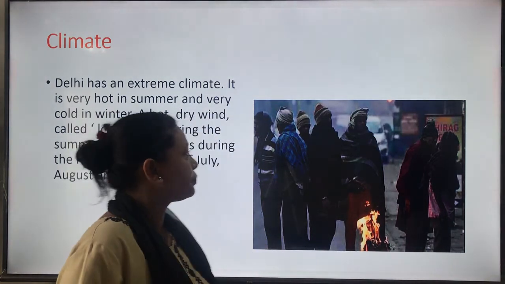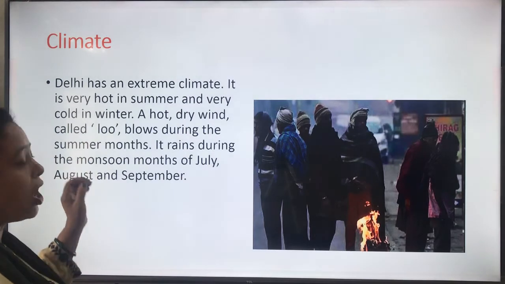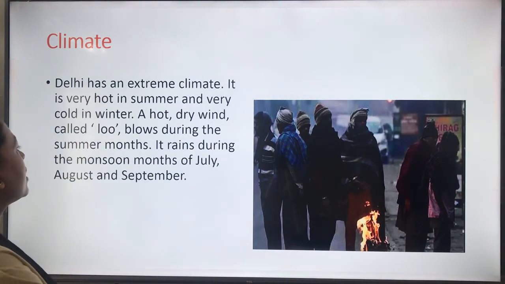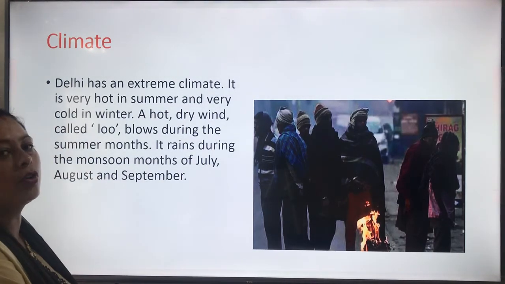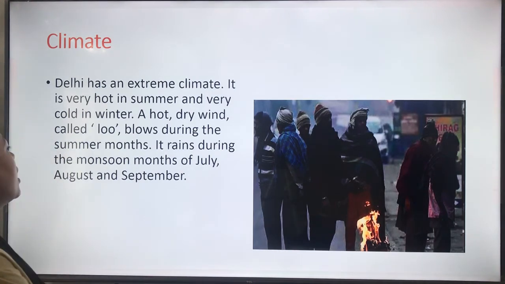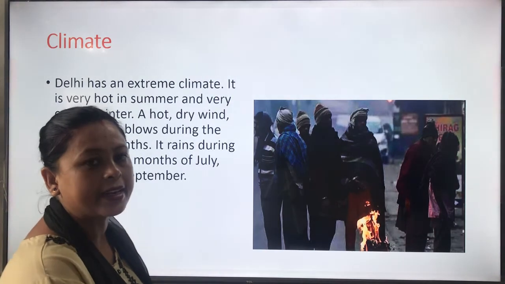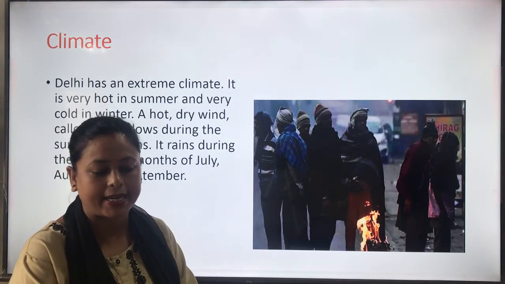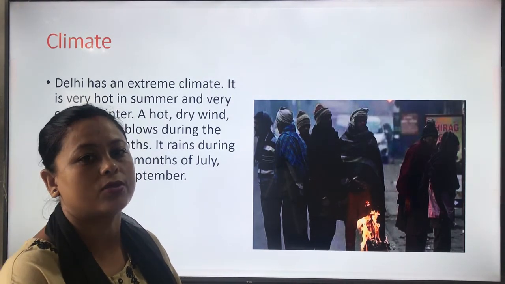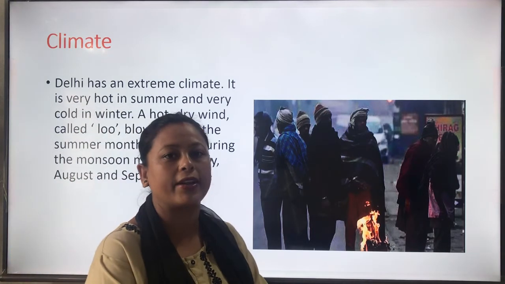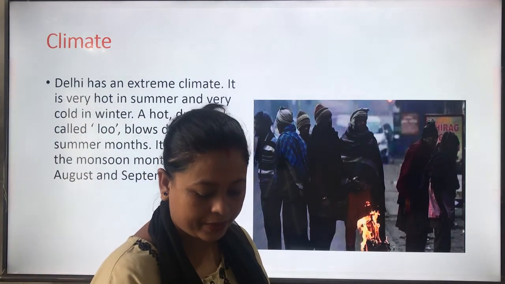Understood? So, in the hot summer season, dry wind blows during the summer months, that is called Lu. Okay, and it rains during July, August and September. It is the monsoon season and it rains heavily in Delhi.